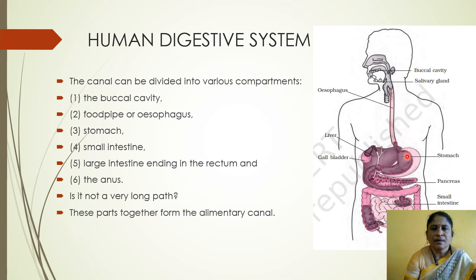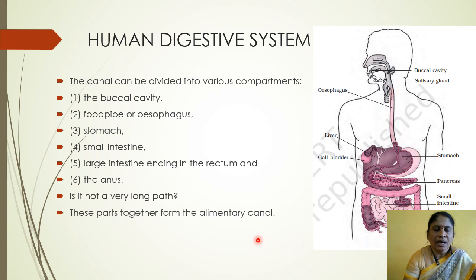Stomach. Here is the stomach. Next, small intestine. Here, small intestine. Large intestine. Next, large intestine. This is the large intestine. Next, anus. Anus is the end part of the digestive system.